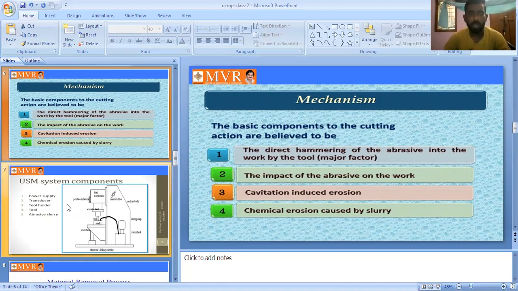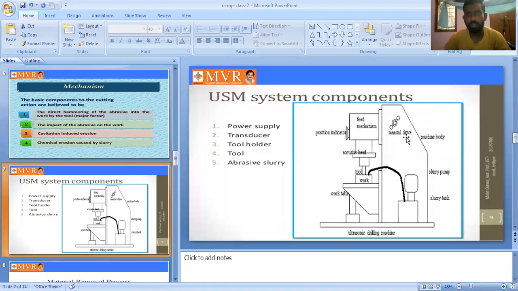Next is the system components. In this slide, you will learn about the components. What are the major components of USM?